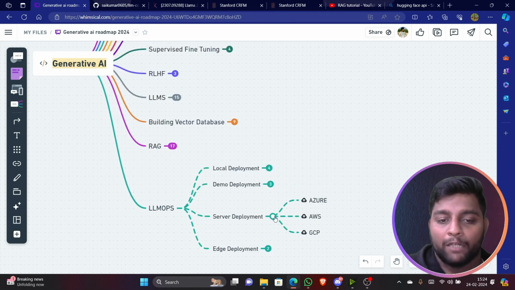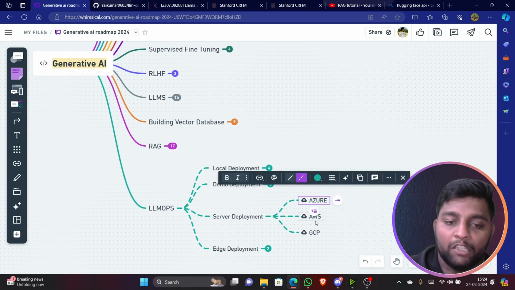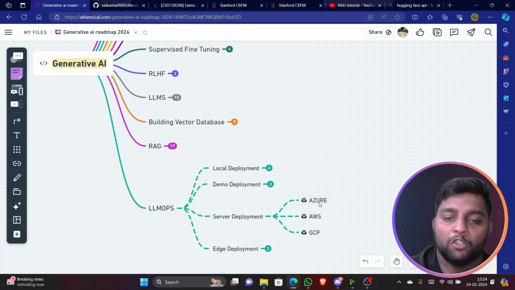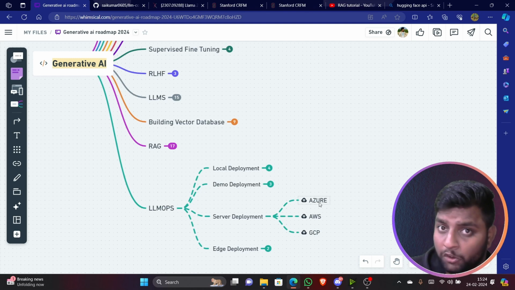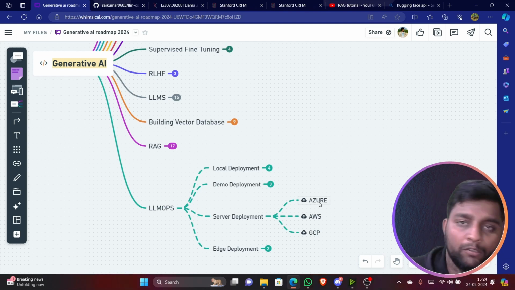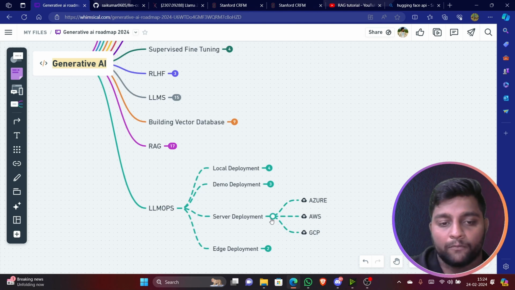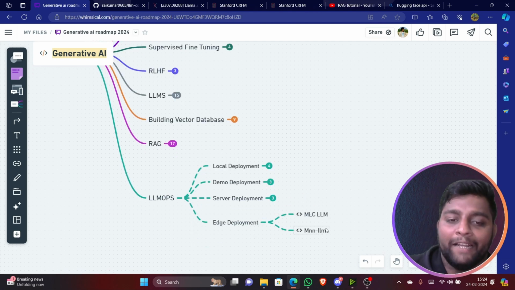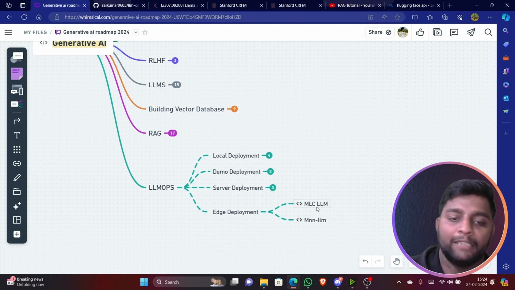There is something called serverless deployment also. You can use either Azure, AWS or GCP. In Azure, you have Azure AI Studio and Azure ML, where you can configure things clearly. And in AWS, you have Bedrock, where everything works without any server. You can even configure the server also. It's your choice. And for edge deployment, you can learn about MLC LLM and MNN LLM. These two frameworks will help you perform edge deployment.